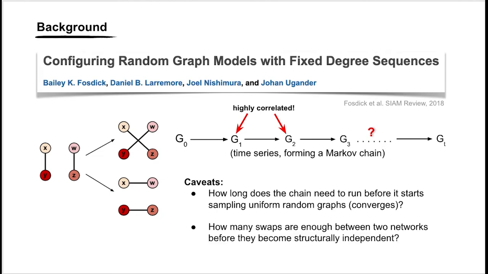It is not known how many swaps between two graphs in this Markov chain is enough to ensure that independence. So these are the two questions I solve in my project, thus offering one of the first practical solutions for sampling graphs with fixed degree sequences.